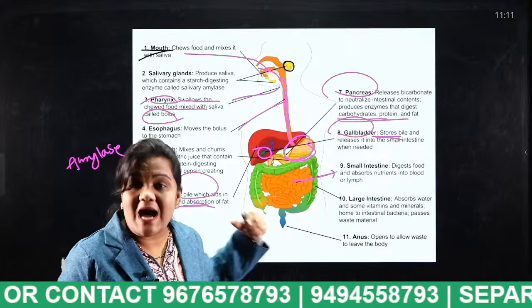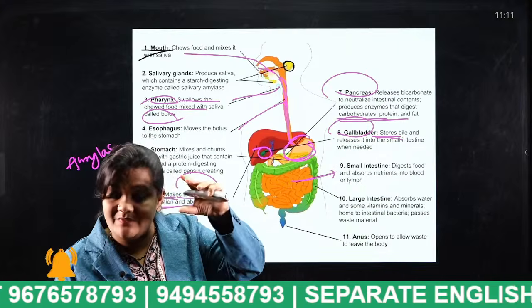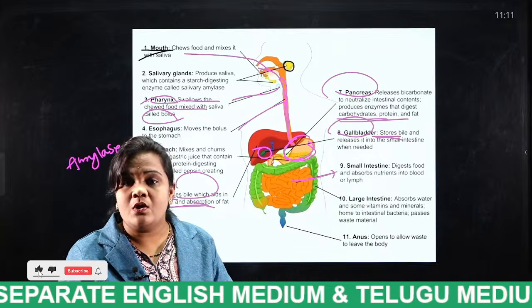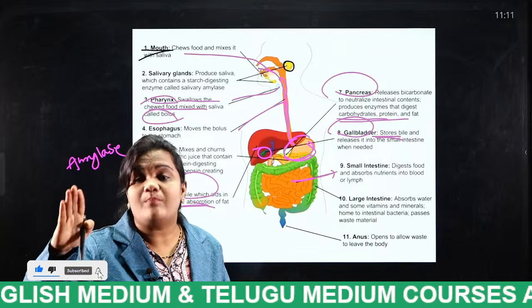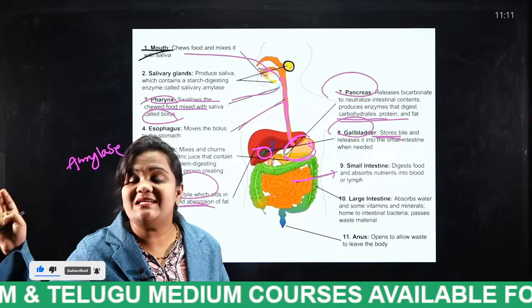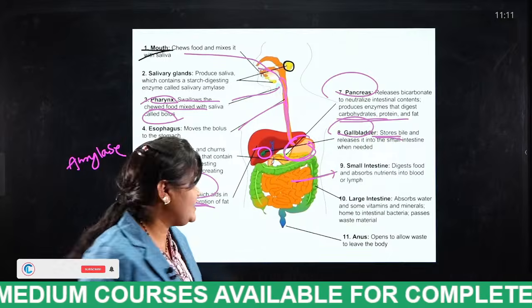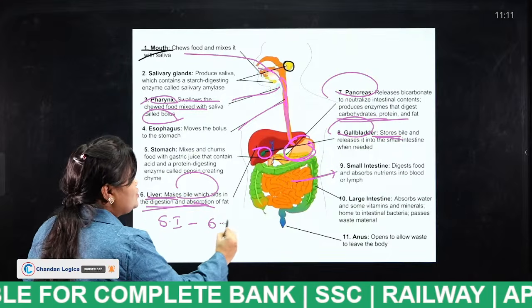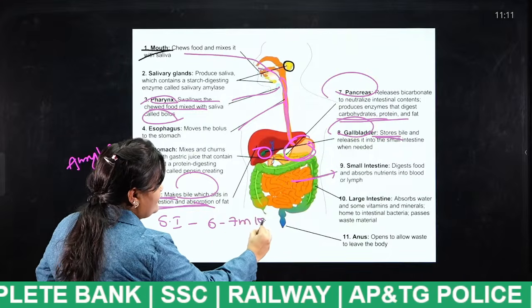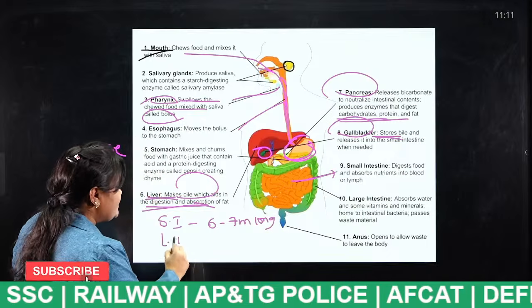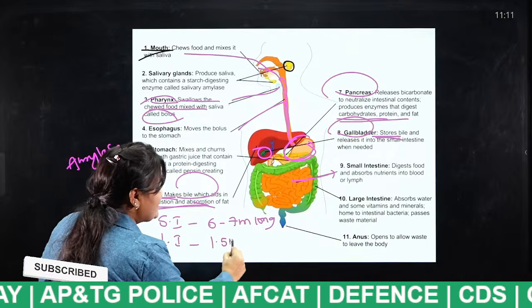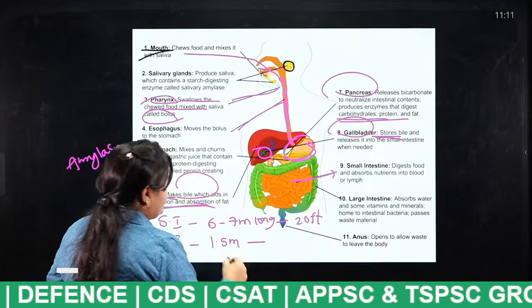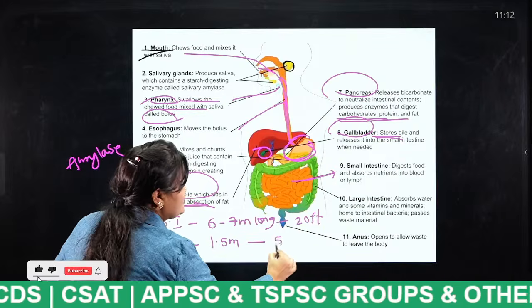The large intestine, even though its diameter is larger, is just 1.5 meters long, which is about 5 feet. Each and everything is important.